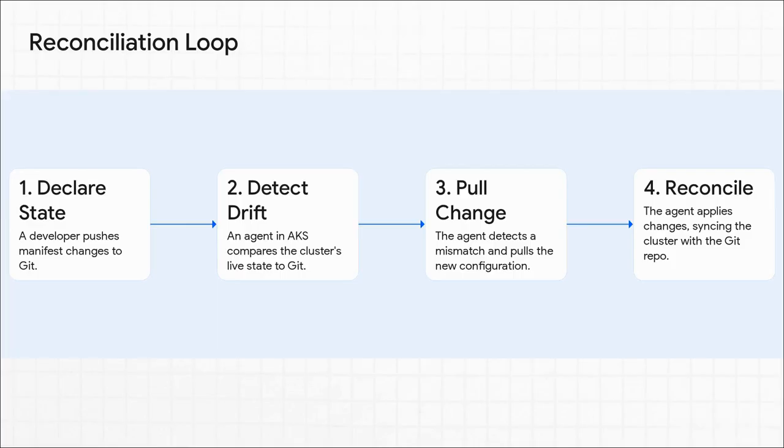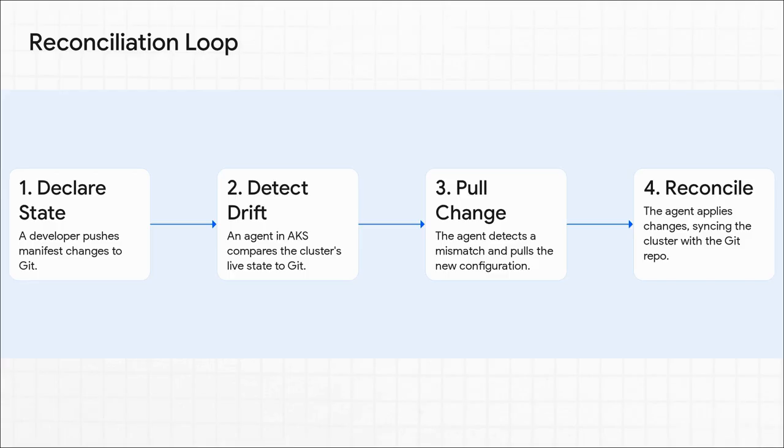So, how does this enforcer actually work? Well, it all happens in this continuous, automated loop. Check it out. First, a developer pushes a change to the Kubernetes manifests in Git, all those YAML files. And that's it. That's the only manual step in the whole process. From there, the agent inside your AKS cluster is always watching, and it notices, hey, the live state doesn't match what's in Git anymore. That difference, by the way, is called drift. As soon as it sees that drift, the agent automatically pulls the new manifests and applies them, bringing the cluster right back into sync. And this loop just runs 24/7, constantly making sure any little bit of configuration drift gets squashed almost instantly.